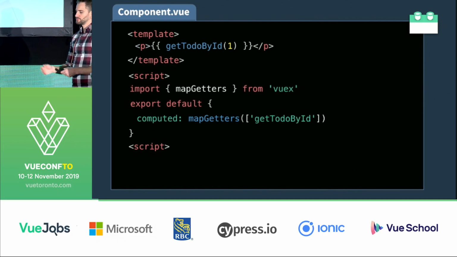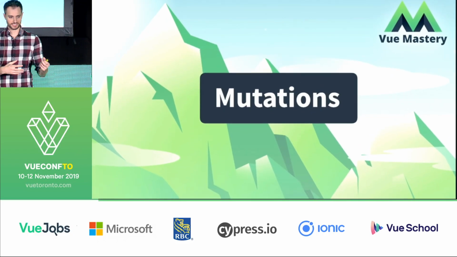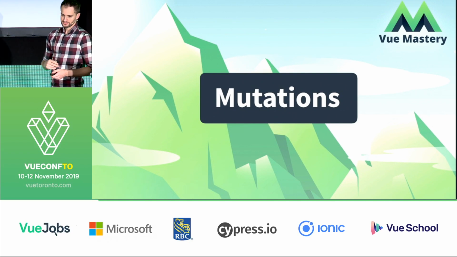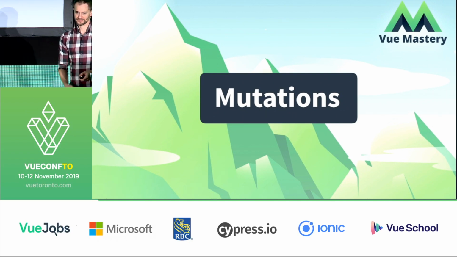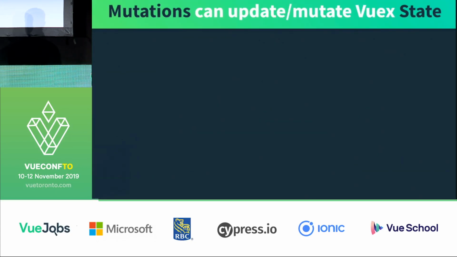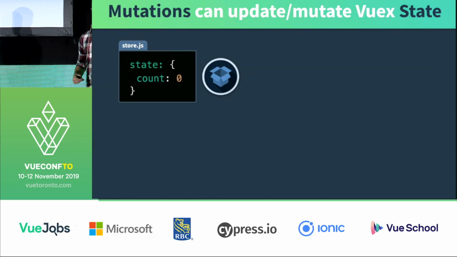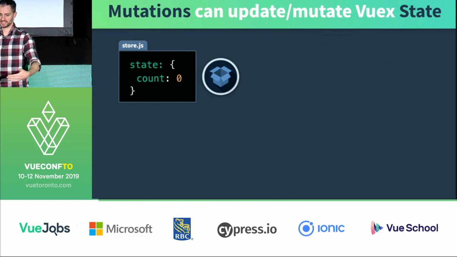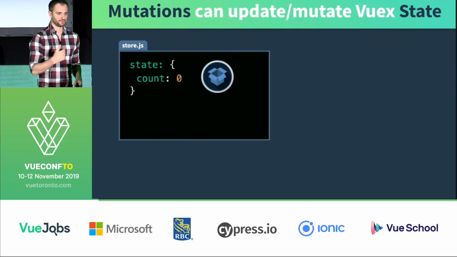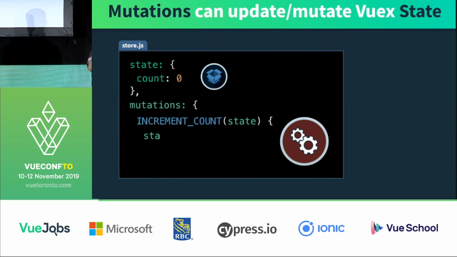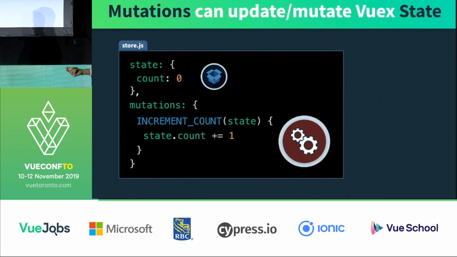All right, so we looked at a couple of different ways to get and access the state. So how do we actually mutate it? What does that look like? Like I said before, mutations can update or mutate the Vuex state. So let's say we had a simple state of just one property which had a count value, and we wanted to update that. So in our mutations, we could write an incrementCount mutation, which takes our state and updates the count by 1.